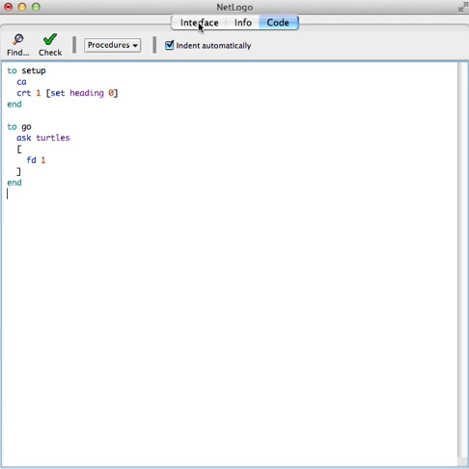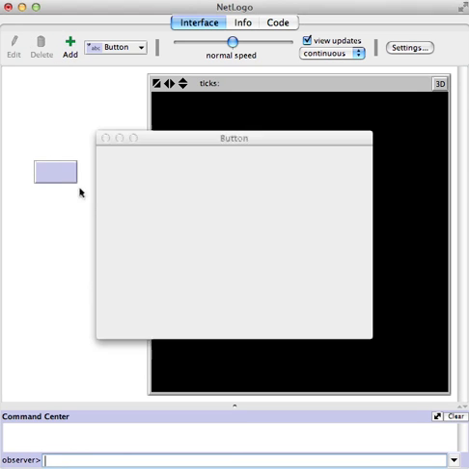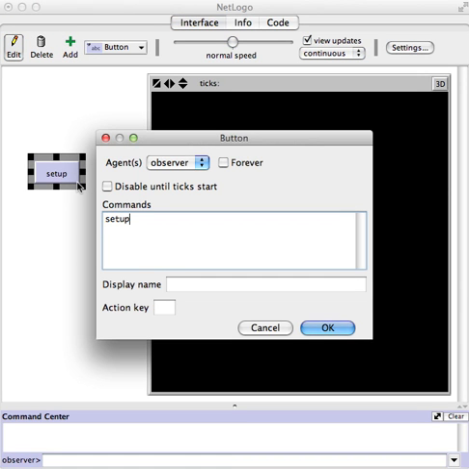Right, so that should create one turtle and make it go forward. Make sure to keep the go button as an observer. It should go forever.